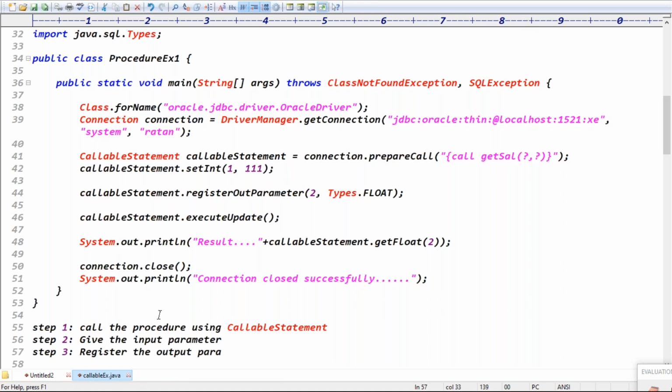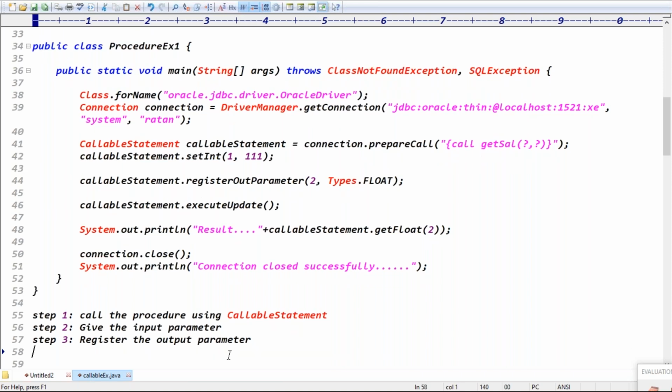Give the input parameter, okay? It reaches the output parameter, right? So after registering the output parameter, what do we have to do? Step 4 is what? Yes, first of all, we are calling the procedure. After that, give the input to the input parameter, and register the output parameter.